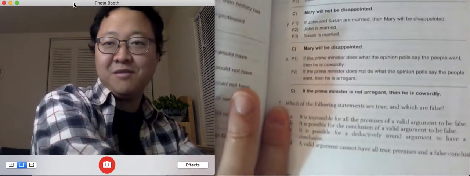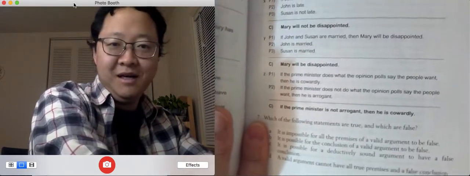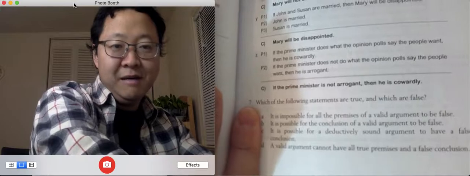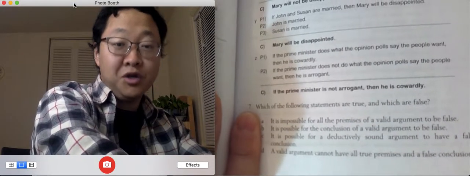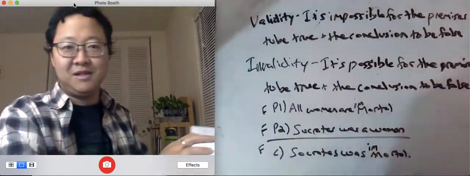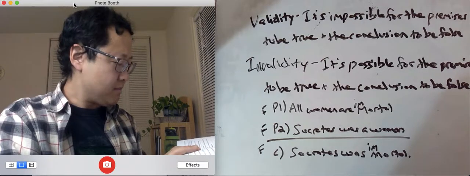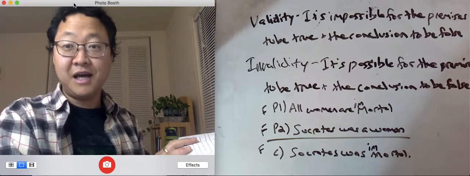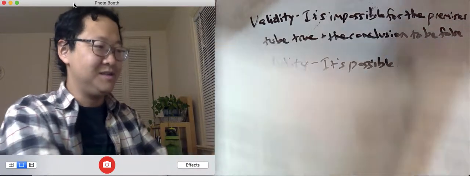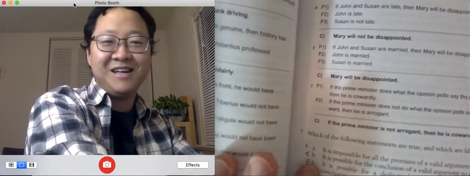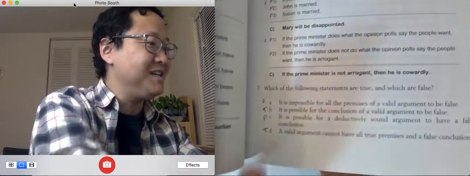For 7b, hopefully you can check your own books, it is possible for the conclusion of a valid argument to be false, and that's true, because that's what this argument is. Okay, let's look at one more problem. Here's my answer: false, true. You'll learn how to do C later, but let's look at D.